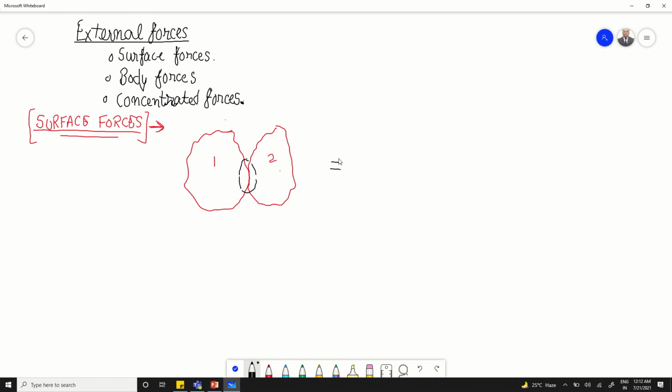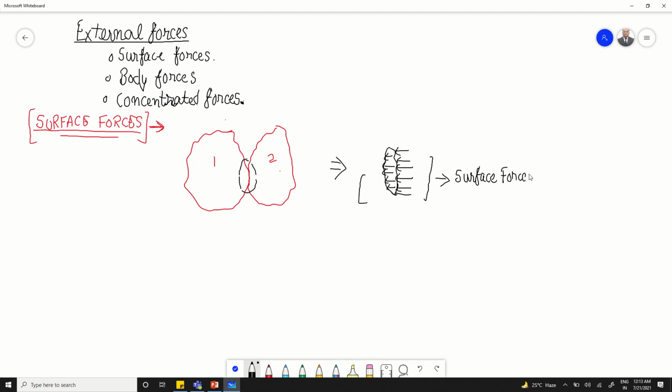So if we just try to see what type of forces will be acting on body number 1 due to the action of body number 2 at this surface, it will somewhat look like this. Let us draw this surface. It will somewhat look like this. These types of forces, which are produced on the external surfaces of a body when one body comes in contact with another body, are often referred to as surface forces.